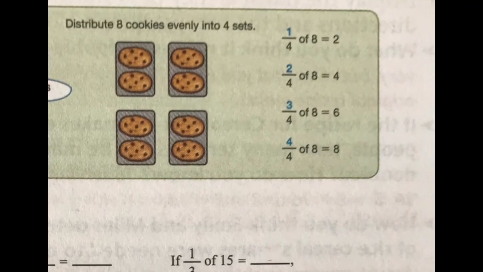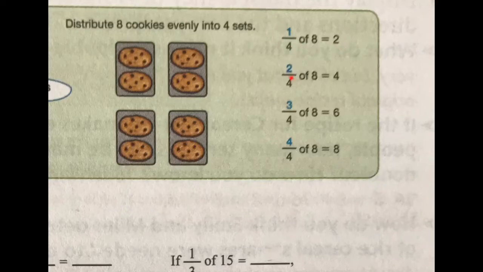Okay, so since we found that, another part that we're going to do is let's look at the second one here, 2/4. What would 2/4 of 8 be? Well, it's easy once we find the first one. We did find out what is 1/4, and 1/4 of 8 is 2.